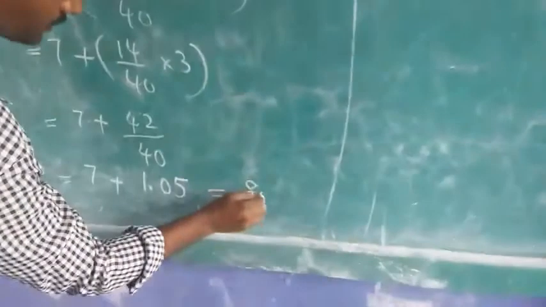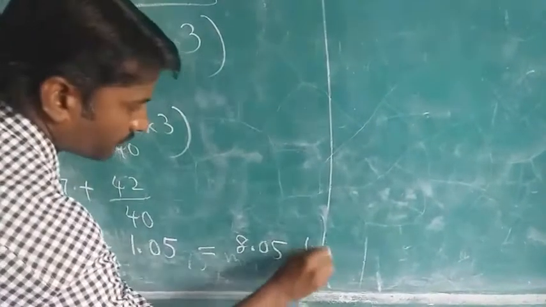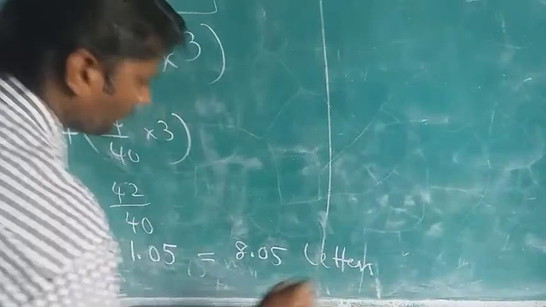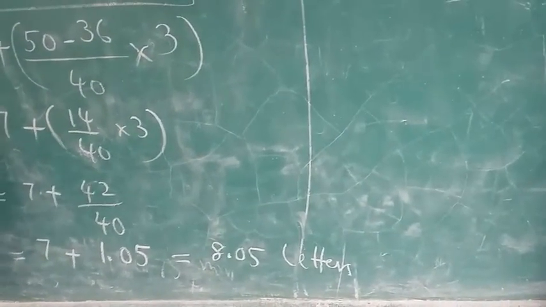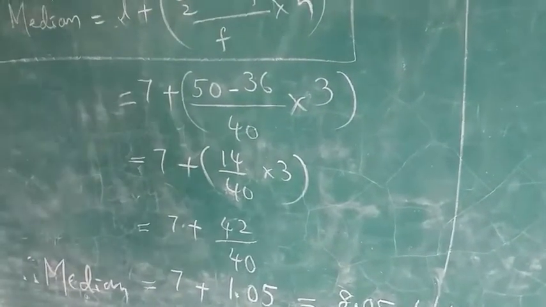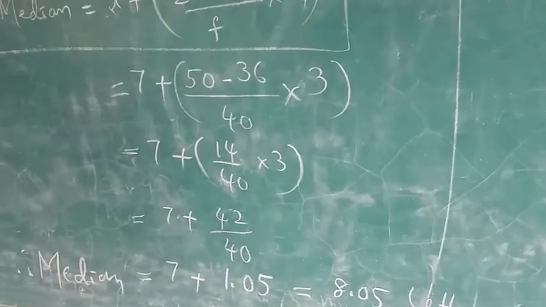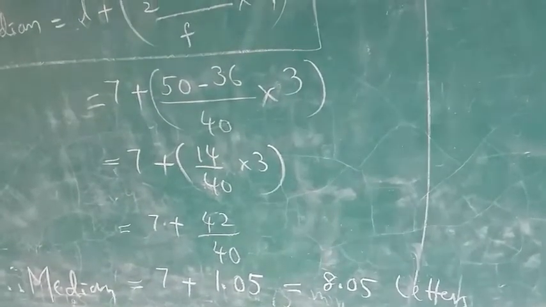So we write here, answer is 8.05. What are we writing here? Letters. 8.05 letters. This is the median. So in the same way, in this problem it also asks you to find the mode. Once you get the problem, children, it asks you to find the mode and also the mean.